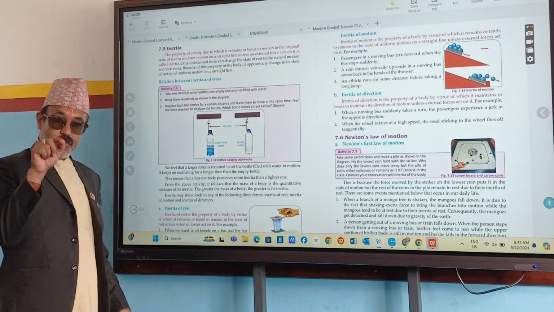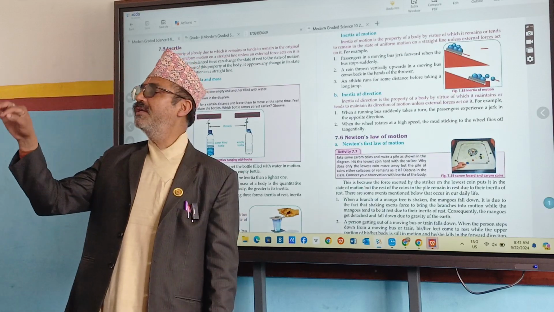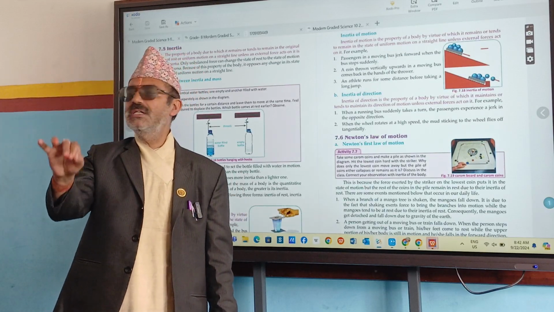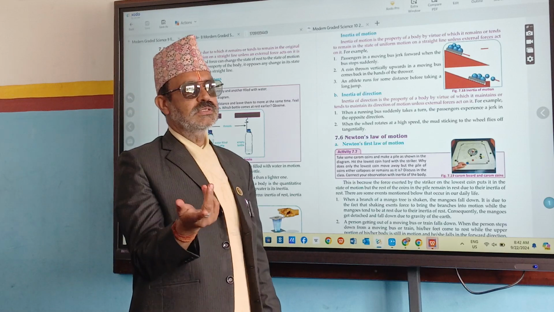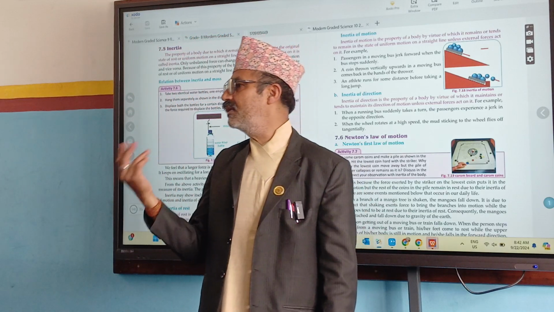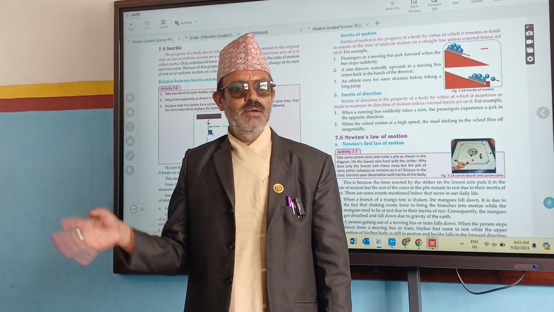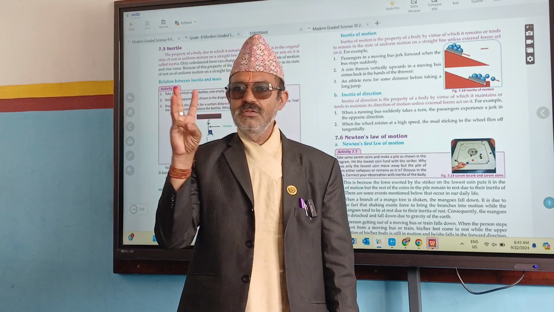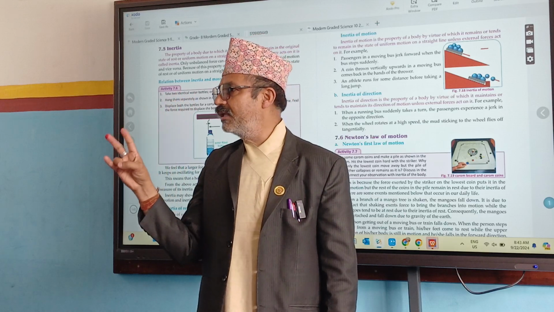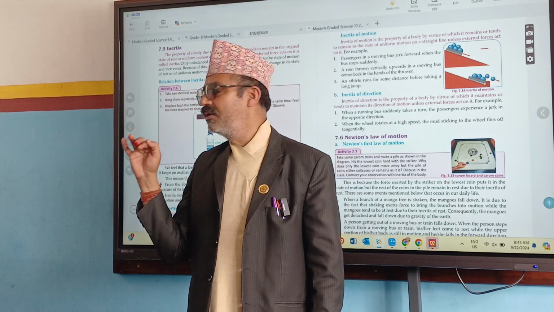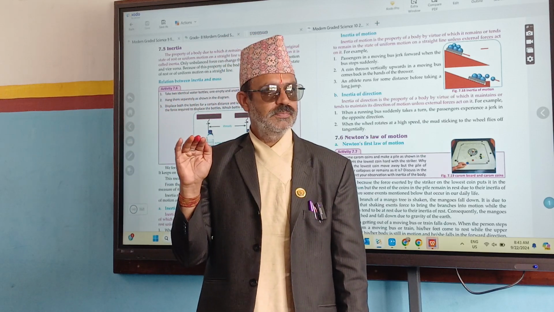Inertia is the property due to which a body remains in its own state for a long time. If a body is at rest, it remains at rest. If a body is in motion, it remains in motion. How many types of inertia are there? There are 3 types of inertia. What are they? Inertia of rest, inertia of motion, inertia of direction. 3 types of inertia are there, right?